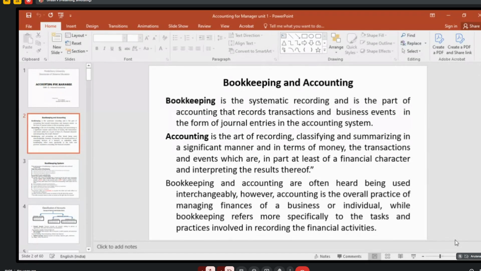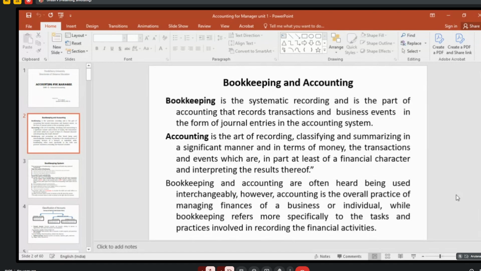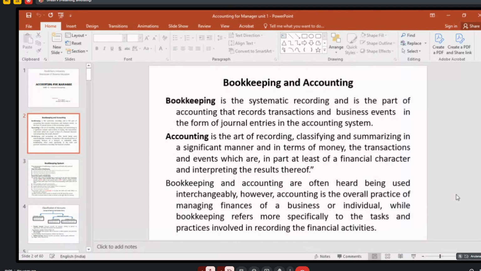Keeping a record of transactions, ma'am. Keeping a record only, that is called bookkeeping. Only recording transactions in the books, that is called bookkeeping. That is the beginning stage of accounting, the first stage of accounting.